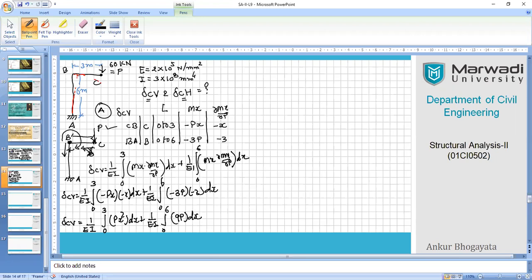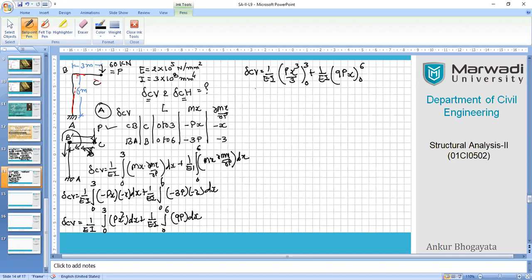So now we are nearly ready to take our next step, which is nothing but the integration. So delta CV equals 1 upon EI. Let's take the integration now. Px cube upon 3, limit 0 to 3, plus 1 upon EI, here 9Px, limit is 0 to 6.